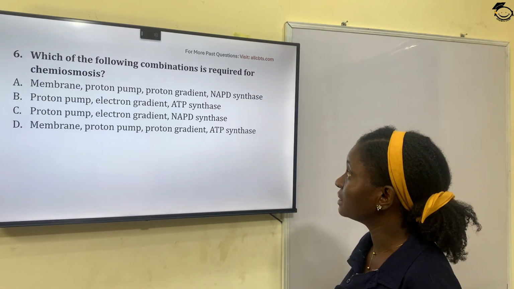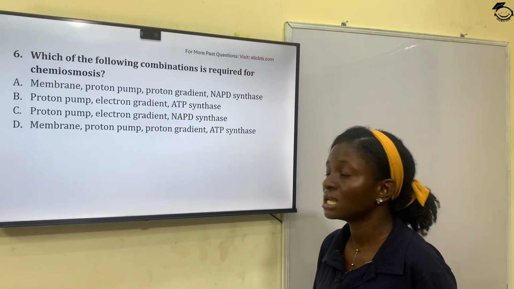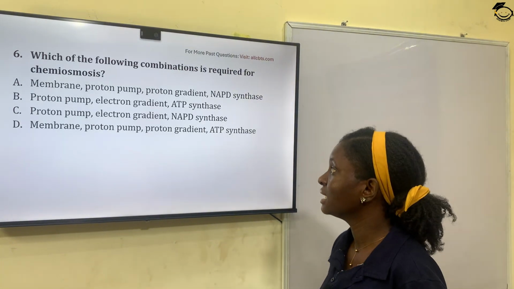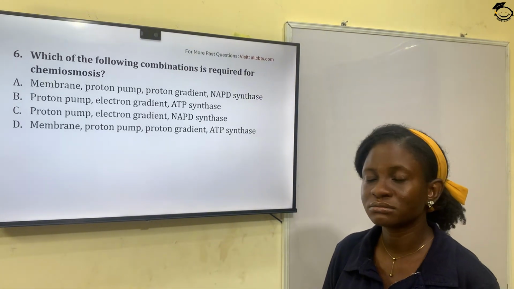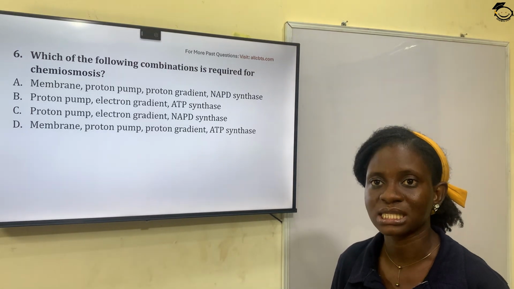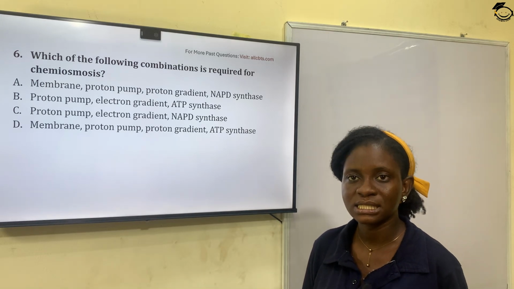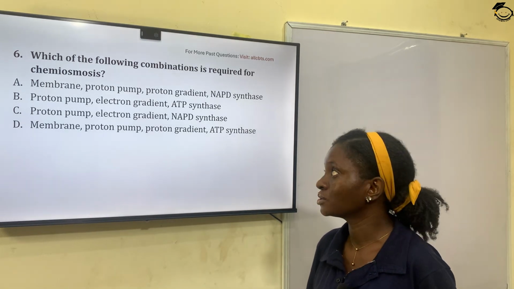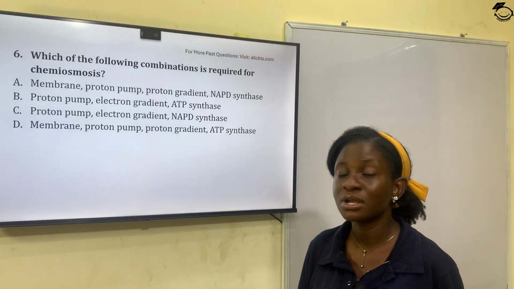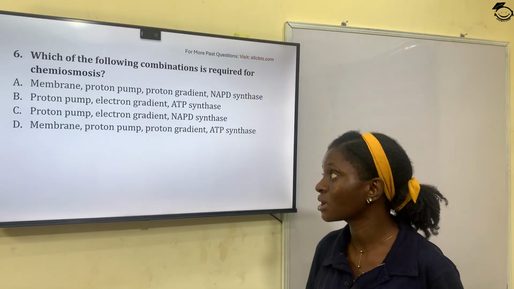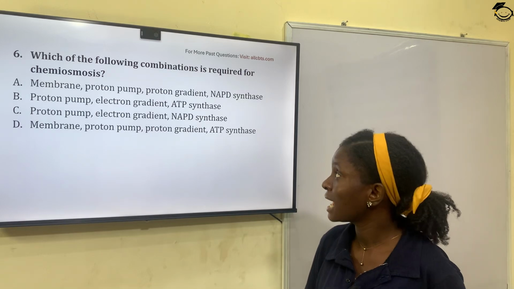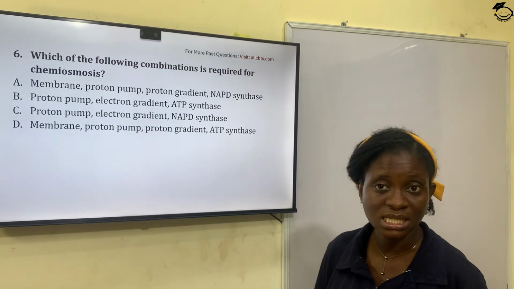So, chemiosmosis needs components such as membrane, and it needs proton pump, proton gradient, and ATP synthase are required in ATP generation. So looking at the question, which of the following combinations is required for chemiosmosis? Option A, membrane, proton pump, proton gradient, and ATP synthase.